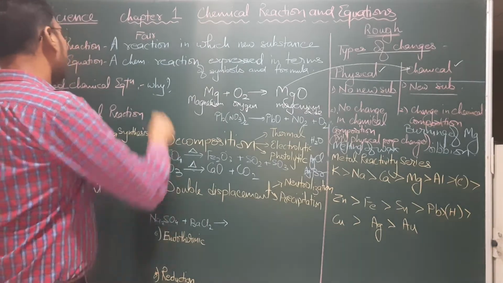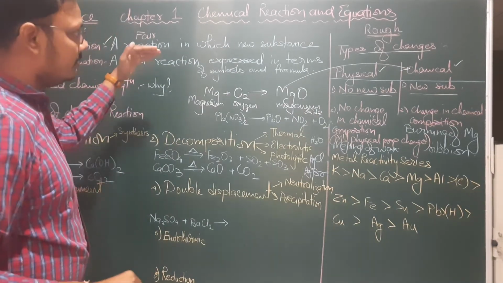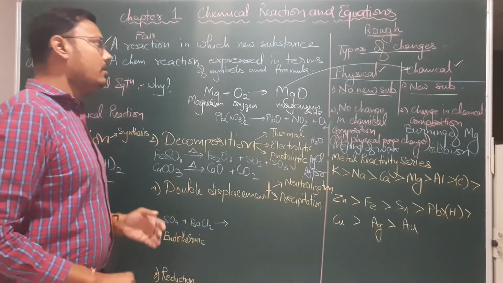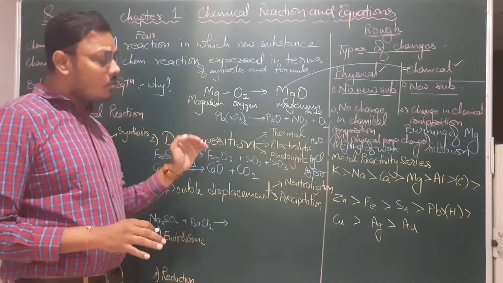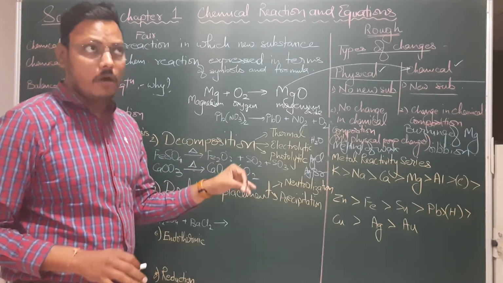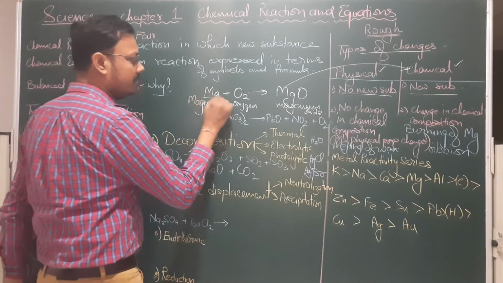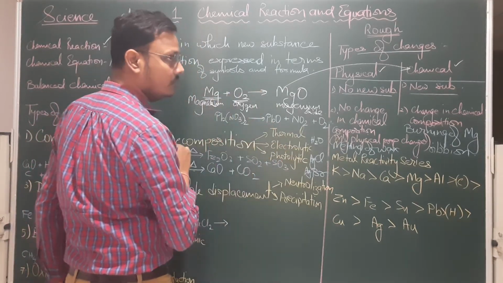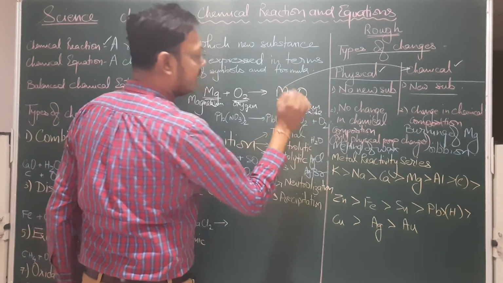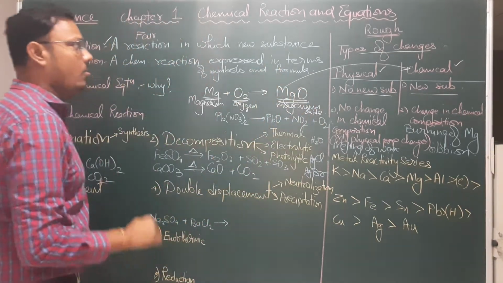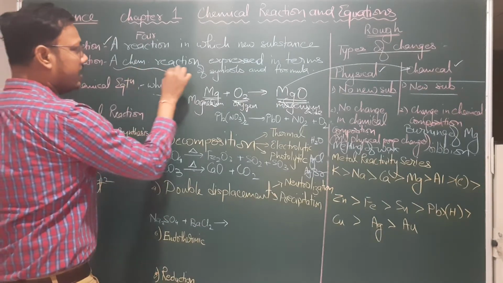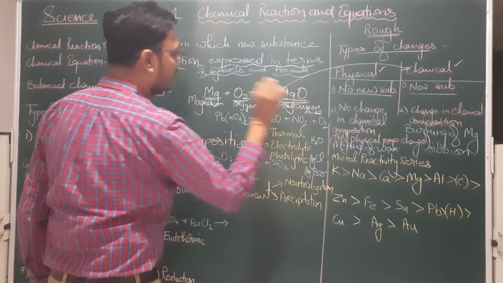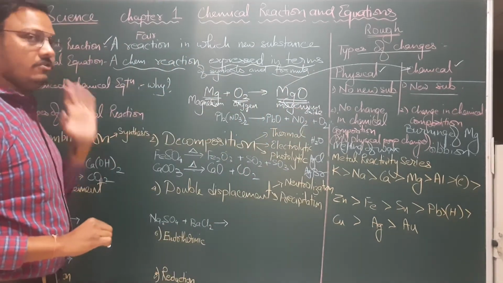Now, what is a chemical reaction? A reaction in which a new substance is formed is called a chemical reaction. Now, all the chemical reactions can be shown in terms of symbols and formulas, as we can see here. The symbol for magnesium is Mg, and for oxygen we have O2 because it's an oxygen molecule, and for the formation of magnesium oxide, we write MgO. So a chemical reaction expressed in terms of symbols and formulas is called a chemical equation.